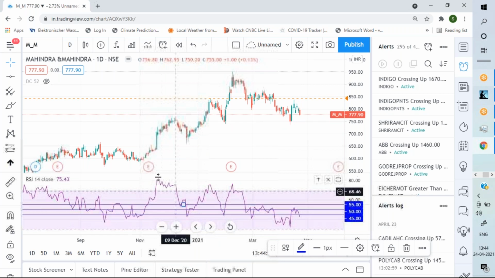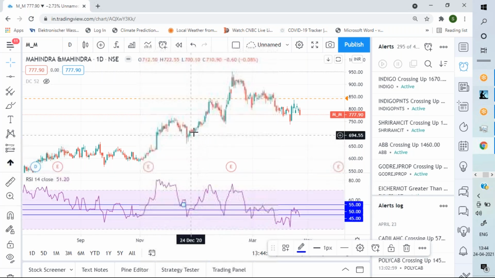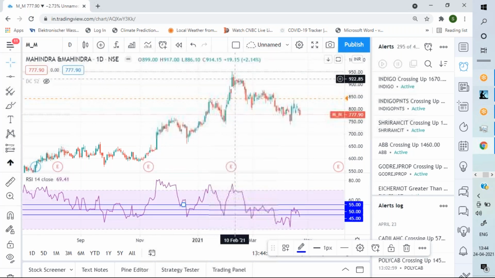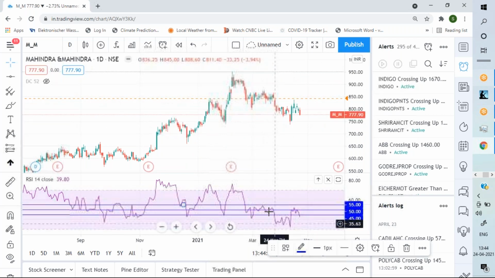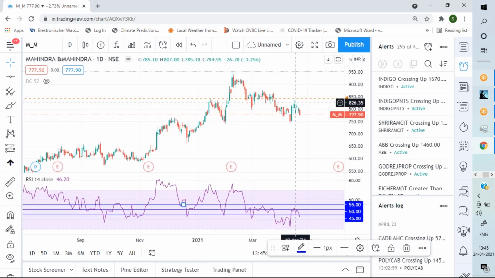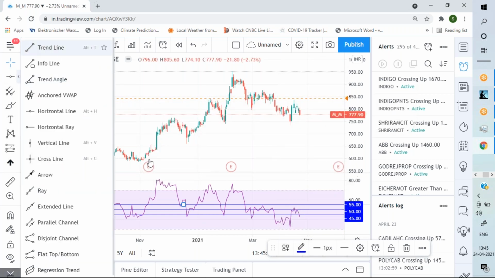So when we are in an up move, we see that maximum it dips to 45, but the moment it again starts moving above 50, it is again an opportunity to buy. This kind of move it has. Now, the moment it dips below the 50 and starts sustaining, all these pullbacks are ideal levels to short it. And obviously, we use all the concepts that we have learned to do this.